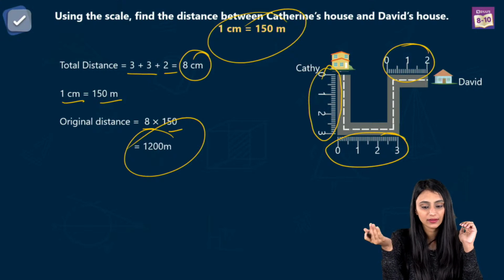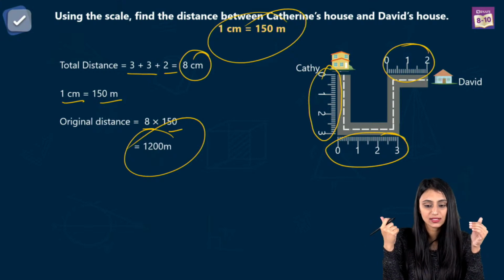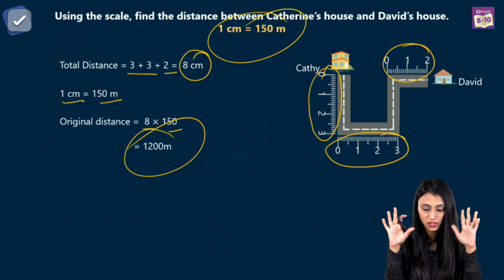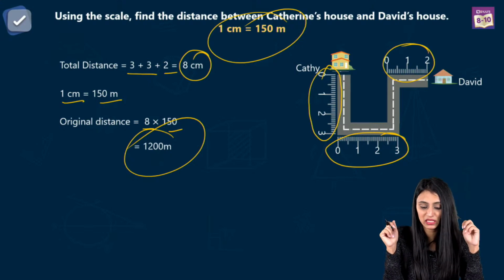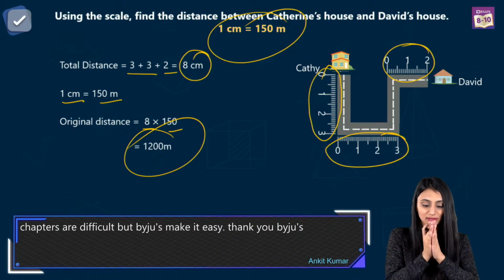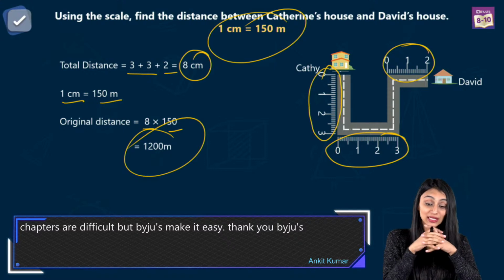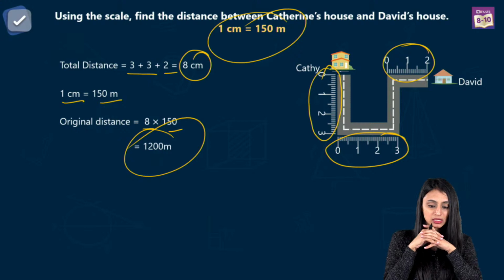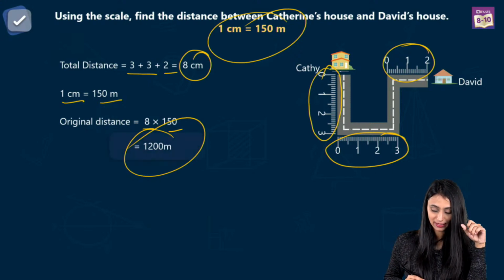Yes, Isha, 1200 meters. Shravya has converted that into kilometers, that's okay. Pritesh, 1200 meters. Ardura, right. Umar Anis, okay, kilometers, fine. Nidhi, 12 meters. How come it is 12 meters, Nidhi? Sulakshana, 1200. Ankit, chapters are difficult, but Byju's makes it easy. Thank you, Byju's. Thank you, Ankit. I'm glad that you are actually liking it. Okay, Krish, 1200 meters. Harbis, absolutely, this is the right answer.